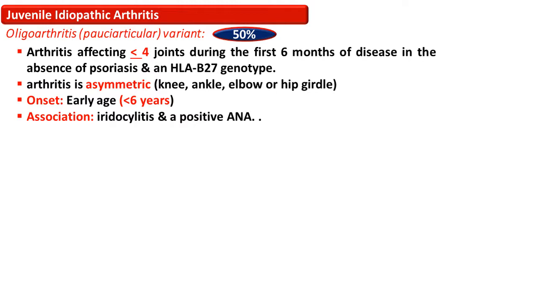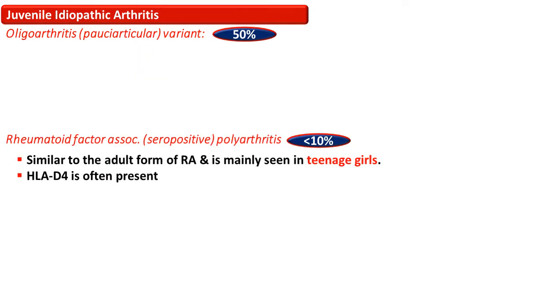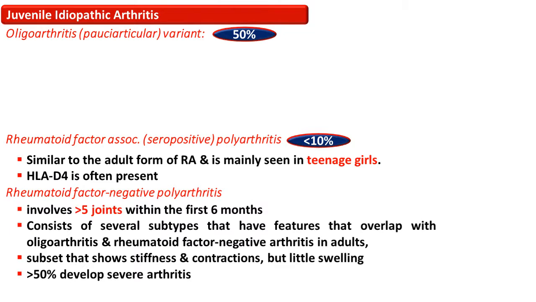The rheumatoid factor associated polyarthritis or seropositive polyarthritis affects less than 10% of the individuals, and it's similar to the adult form of rheumatoid arthritis, but it is seen mainly in teenage girls. HLA-DR4 is also present in this. Rheumatoid factor negative polyarthritis also affects less than 10% of the people.